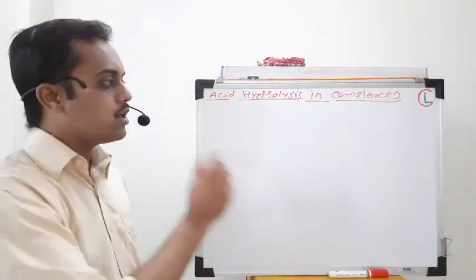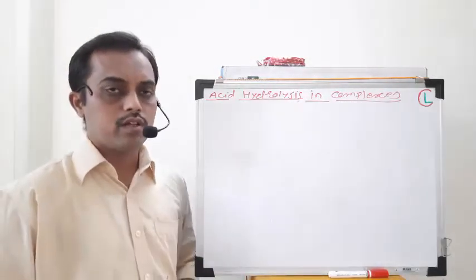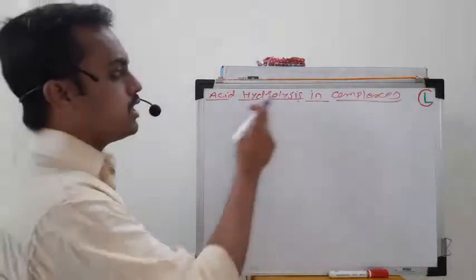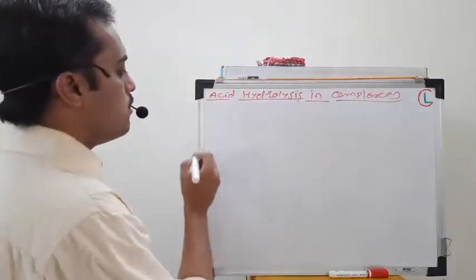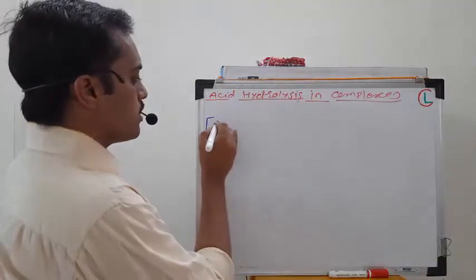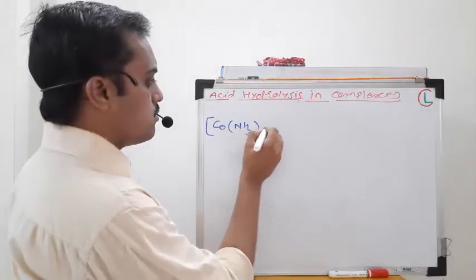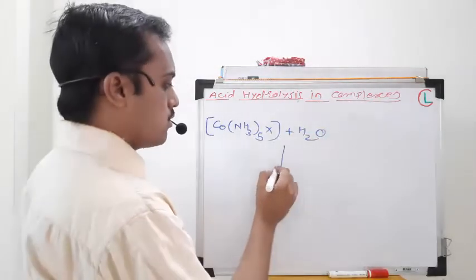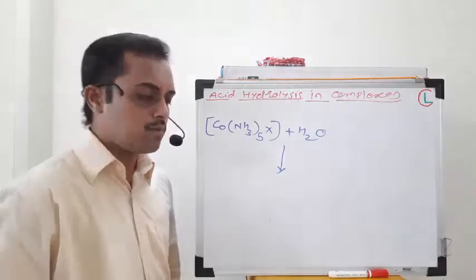If a water molecule is replacing another ligand, then the reaction will be considered a hydrolysis reaction. If you are carrying out this hydrolysis in acidic medium, then it will be called acid hydrolysis. We will take one example, that is Co(NH3)5X plus H2O. This is one reaction, and in this reaction X is replaced by the water molecule.